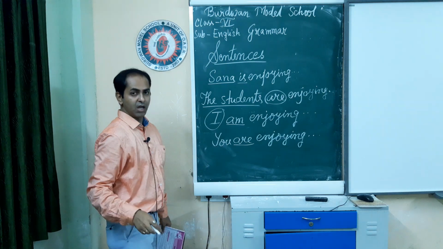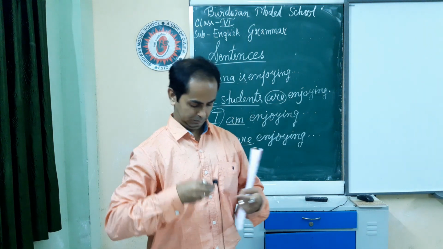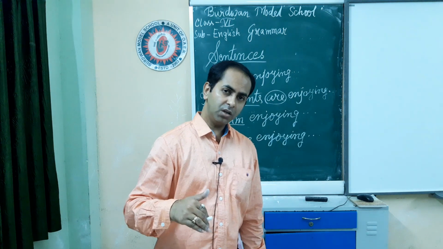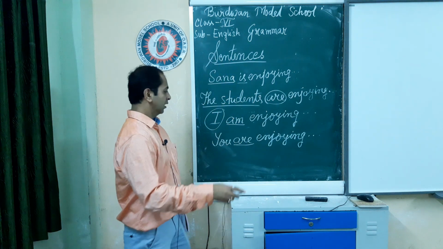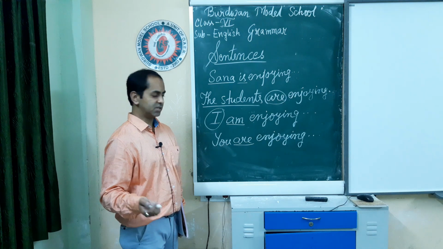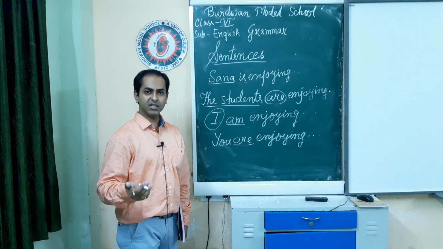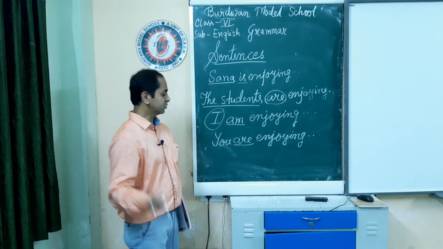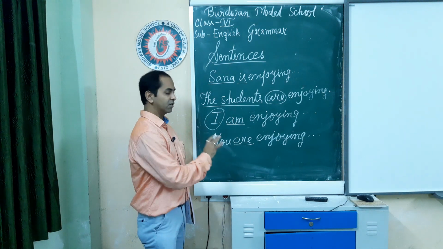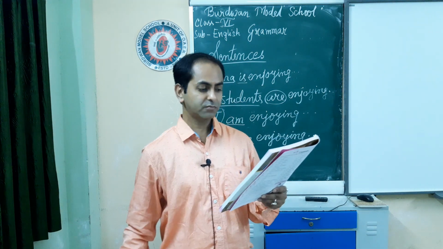You are enjoying. So here you see are. Why? Because the subject is you. Now you know that you, second person, is used both as singular and as plural. Likewise, the verb are is used when I am speaking to a single person, you. Then also I will be using are. If I am addressing a group, then also you is the subject and the verb is are. We will not change them. There will be no alteration.